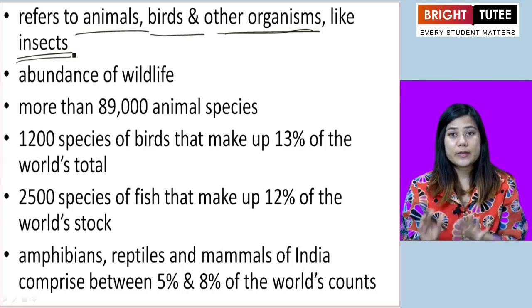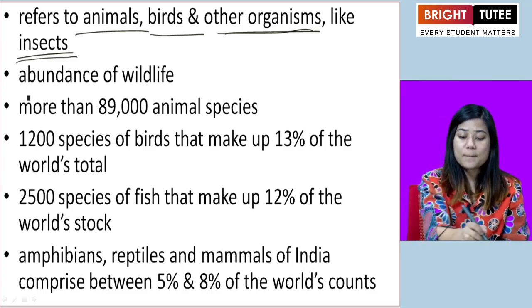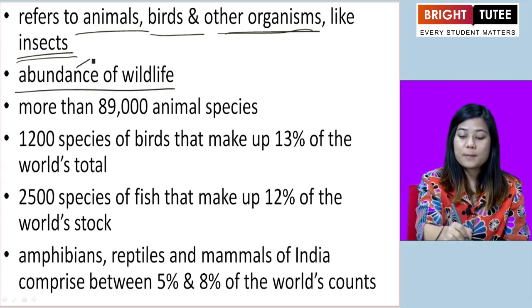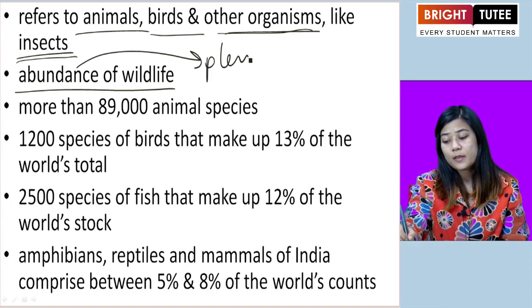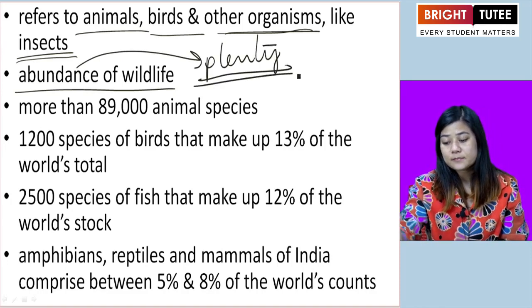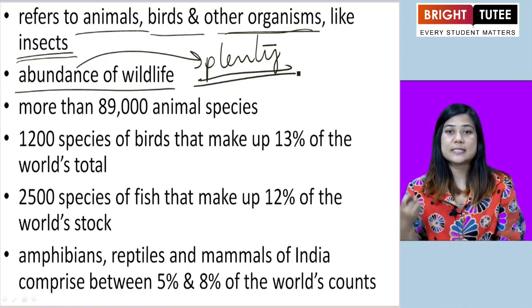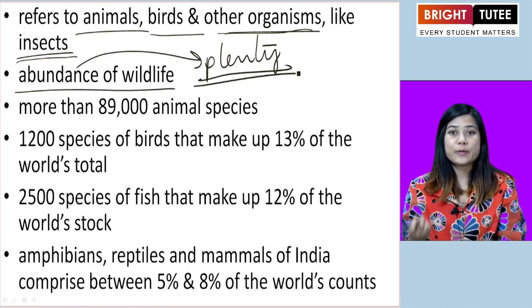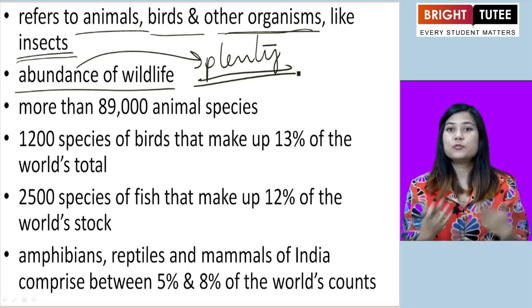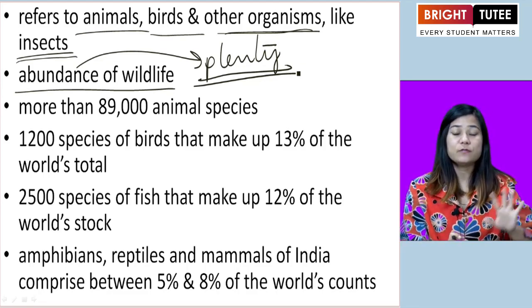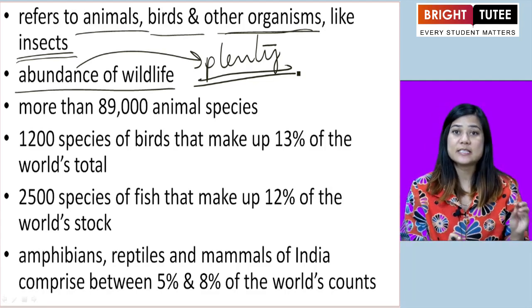Now in India, in our country, we have an abundance of wildlife. Abundance means plenty. Plenty of different varieties and species of wildlife are present in our country. You go to the deserts, you'll find different kinds of animals, insects.